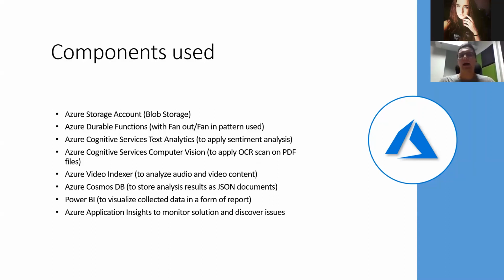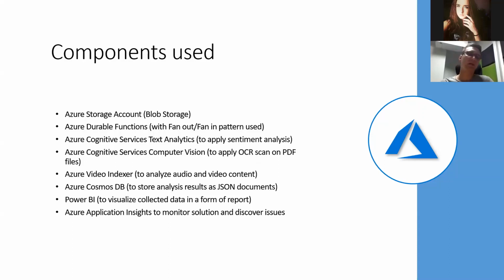The second thing is that, in this case, when we have this constant collection of data and new files uploaded to the blob storage, it would be nice to leverage serverless services available in Azure to make it more of an event-driven architecture. So when there is a new file, either a PDF or MP3 or MP4, we would like to react to this upload and take some actions. That's why we decided to use Azure Functions, and in this case, Azure Durable Functions, which I will discuss in detail in a minute on the architecture diagram.